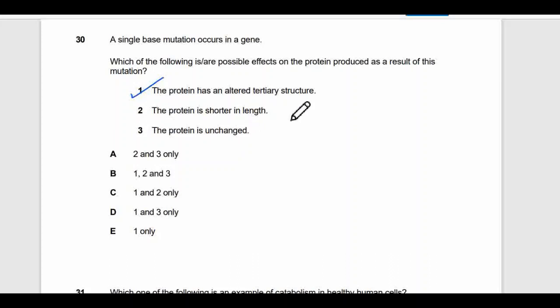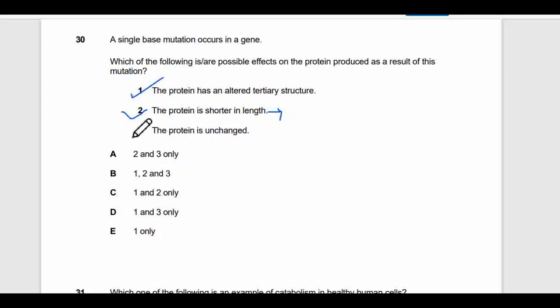Second is the protein is short in length. This is also possible in the case of nonsense mutation. What happens with nonsense mutation is a stop codon is formed in the middle of the chain due to the mutation we are talking about. Because of that stop codon, the protein formation stops where it shouldn't, right? And due to this, the protein's length is short. So this situation is also possible in the mutation called nonsense mutation.